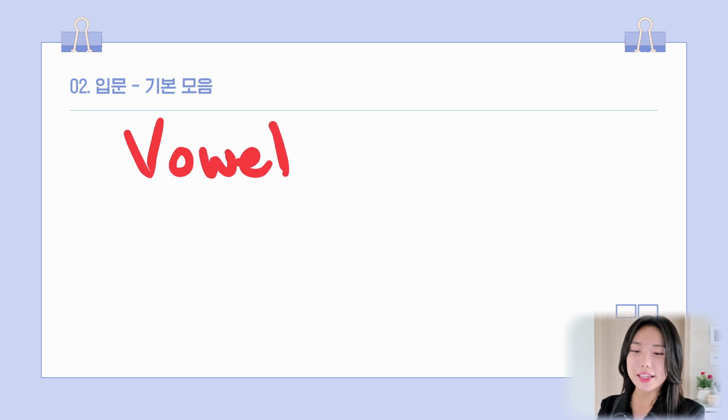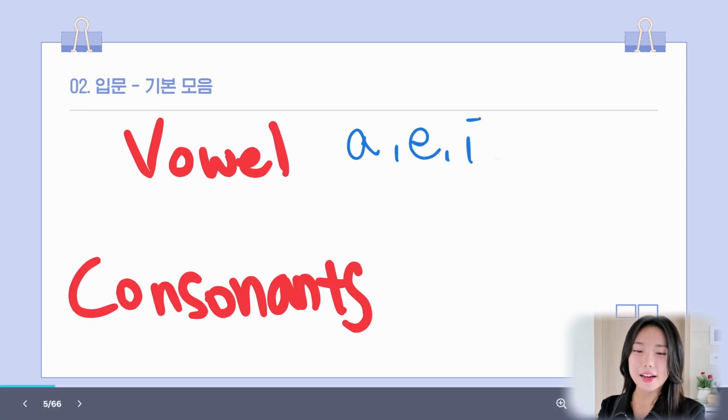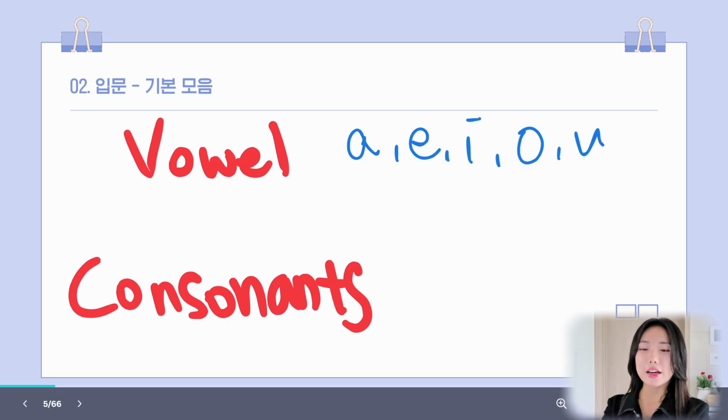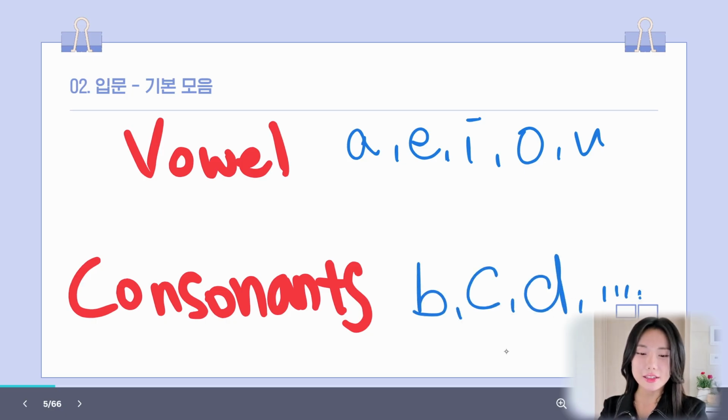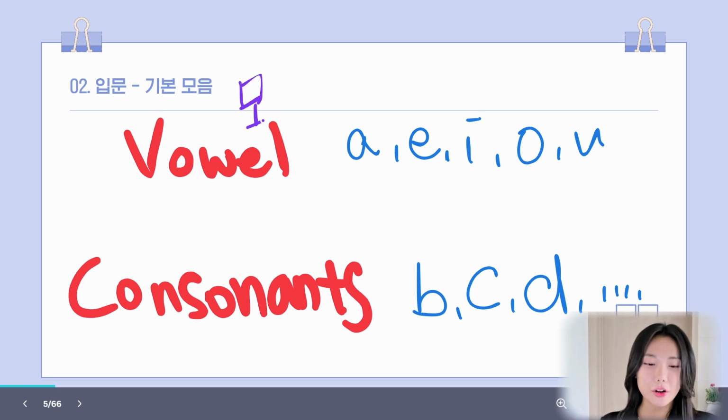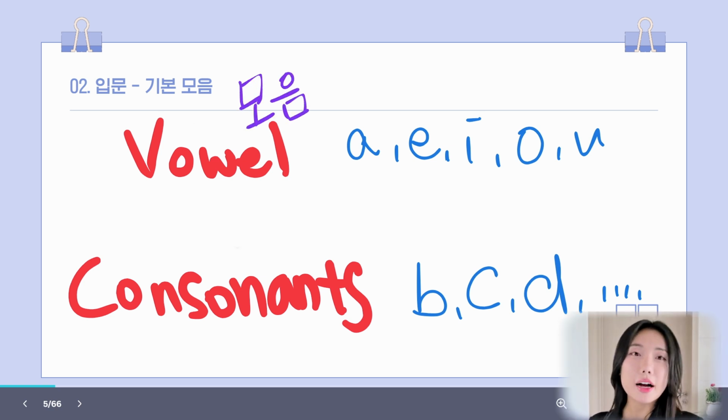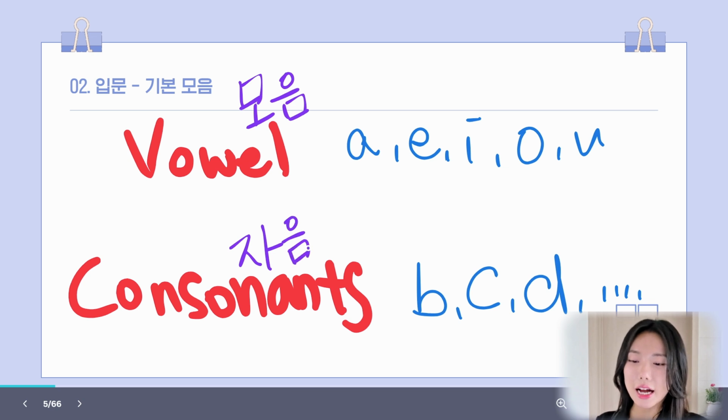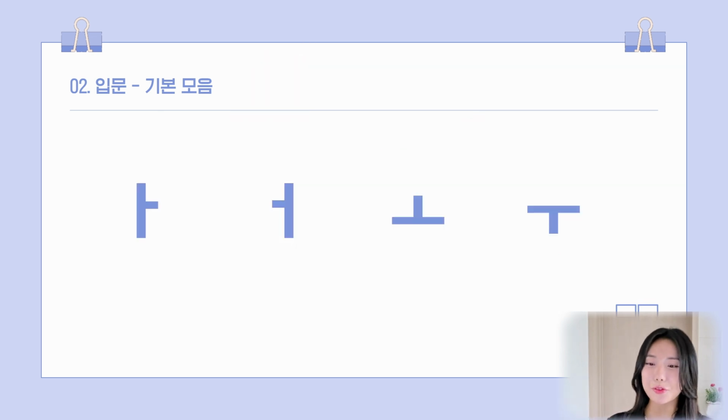Vowels are something like A, E, I, O, U. And consonants are things like B, C, D. Vowels are called 모음. Consonants are called 자음. First, we have these four 모음.